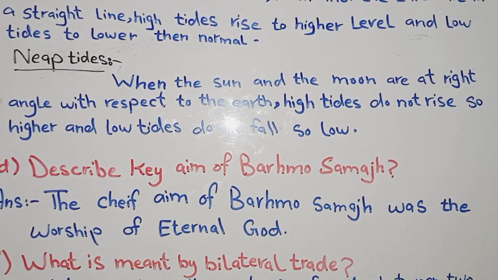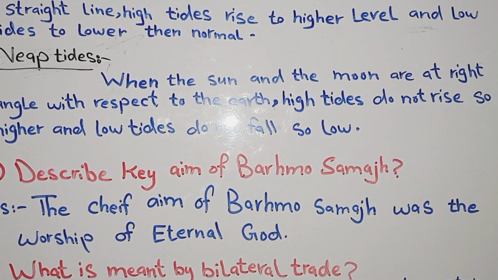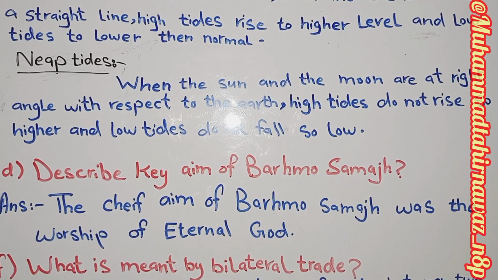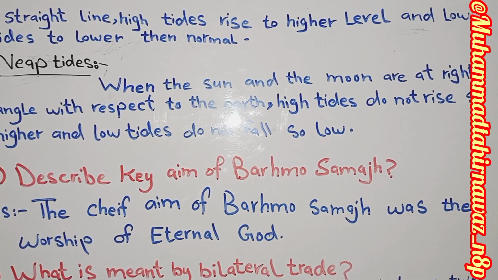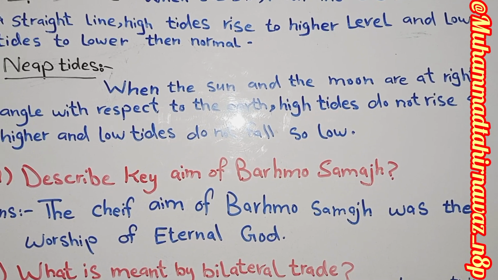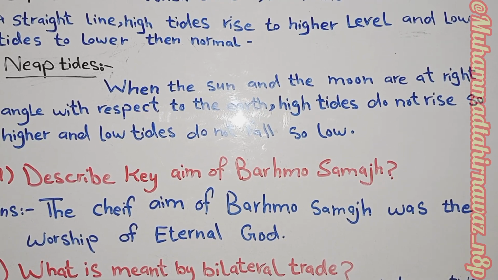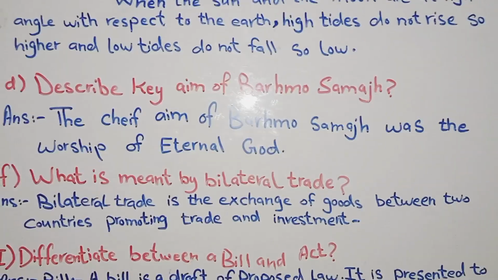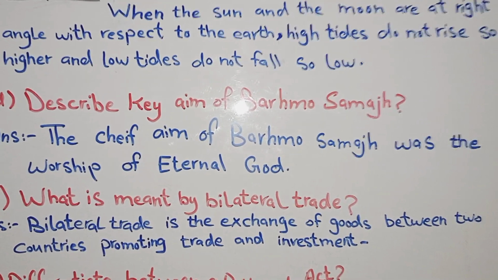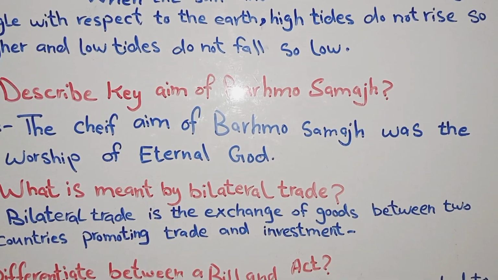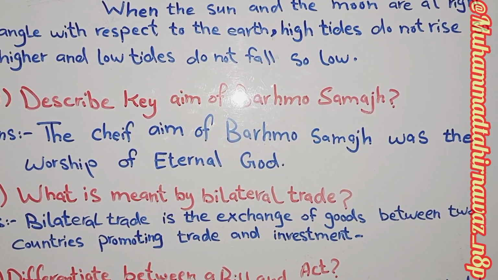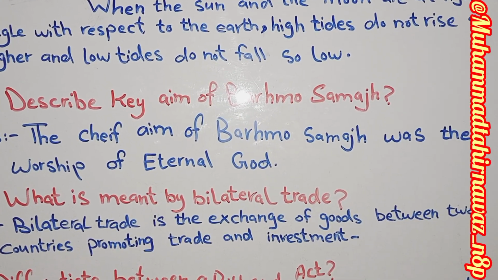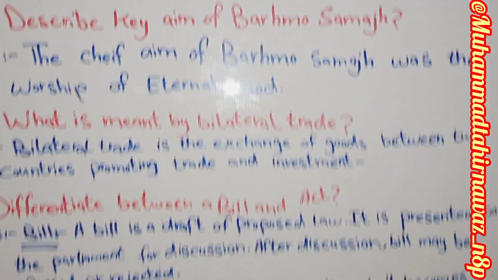Second question, describe the key aim of the Brahmo Samaj. The chief aim of Brahmo Samaj was worship of the internal God. What is the meaning of bilateral trade? Bilateral trade is the exchange of goods between two countries, promoting trade and investment.